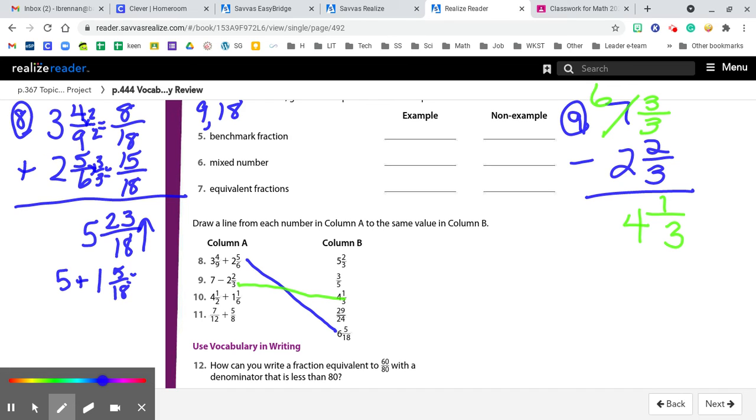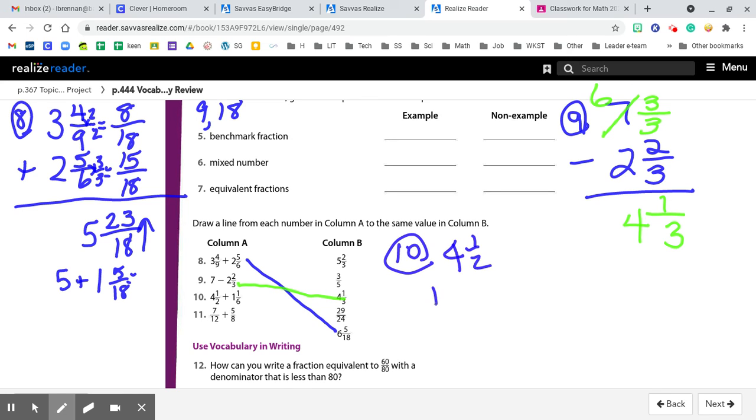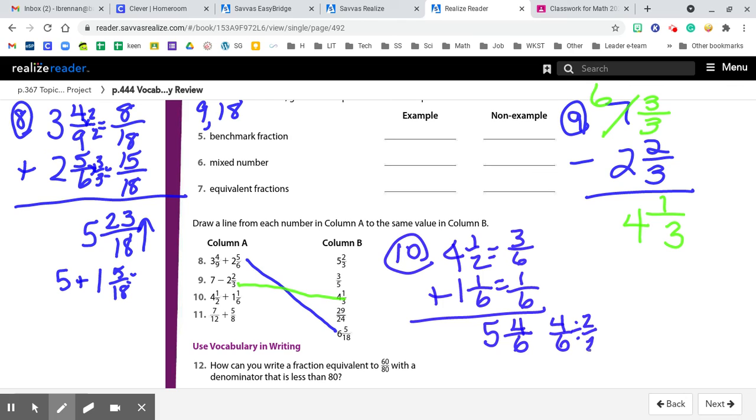Number 10, 4 1/2 plus 1 1/6. Denominators are different, but 2 will go into 6, so I can leave that fraction alone. And I only have to rename this one. 2 times 3 equals 6. 1 times 3 equals 3. We're adding 5 and 4/6. 4/6 has 2 even numbers, so I know I can reduce it to 2/3. So my final answer is 5 2/3.